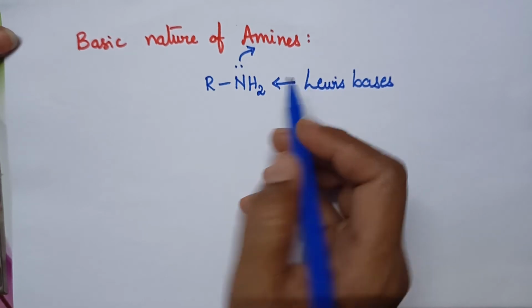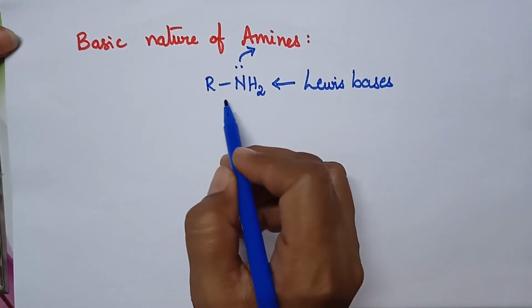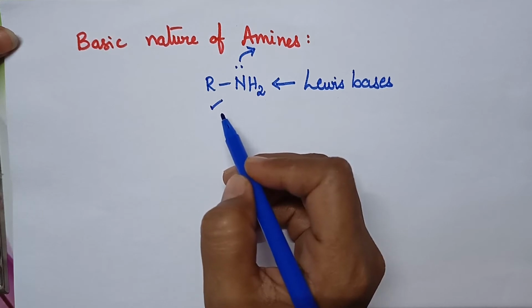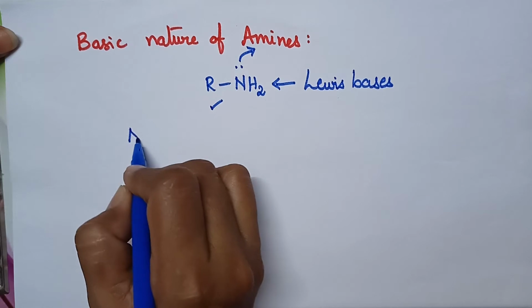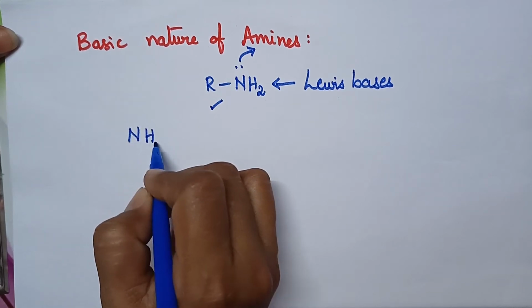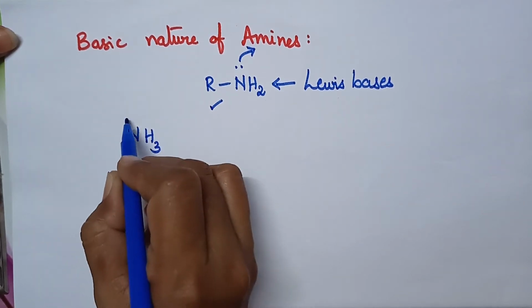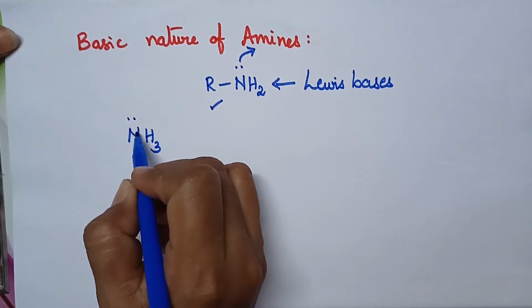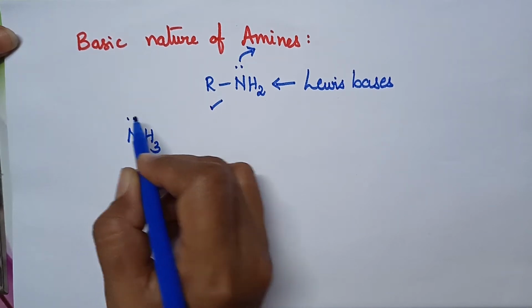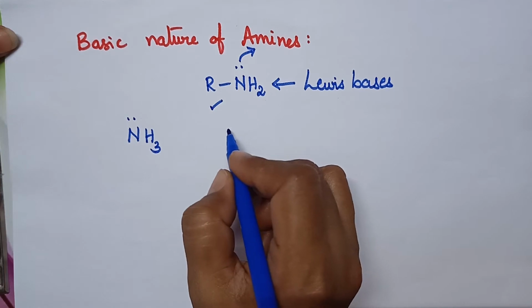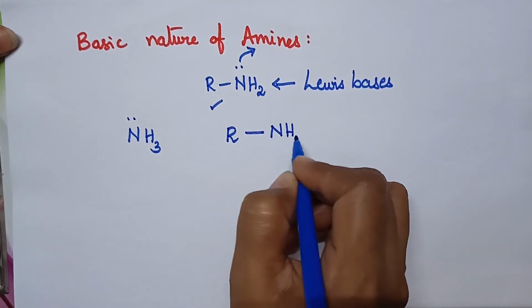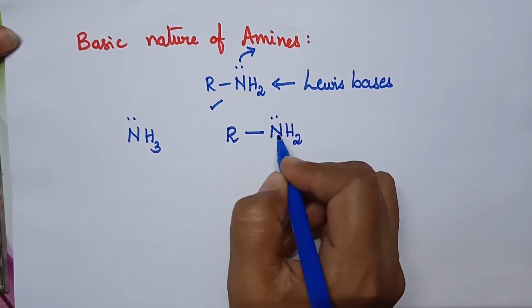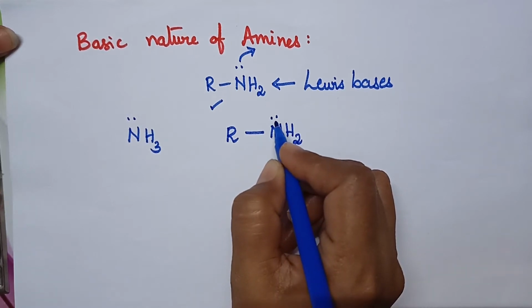Let us compare the basic nature of amines with that of ammonia. Ammonia has the formula NH3, and nitrogen has one lone pair of electrons. Coming to the primary amine, here one alkyl group is present. Still, the nitrogen atom carries one lone pair of electrons.